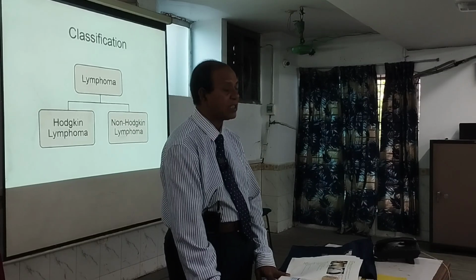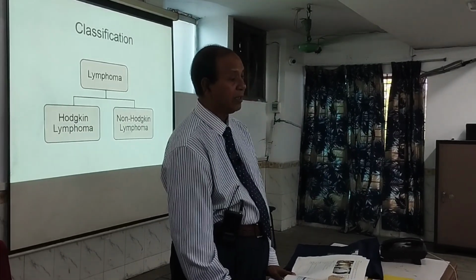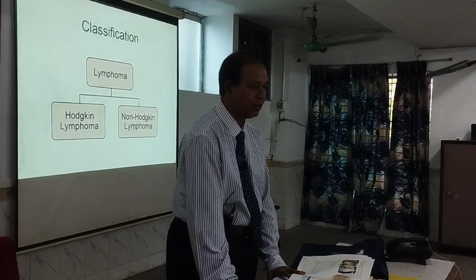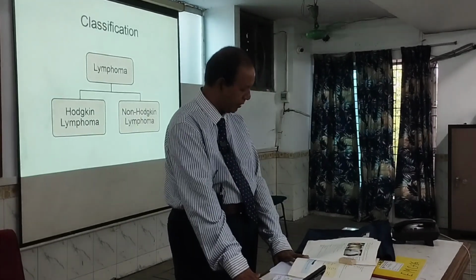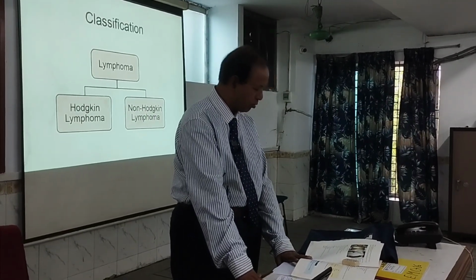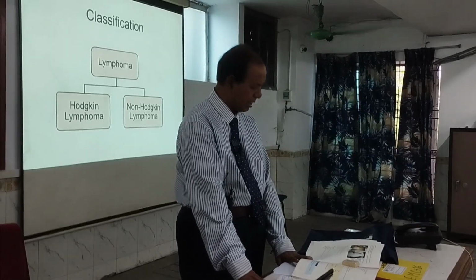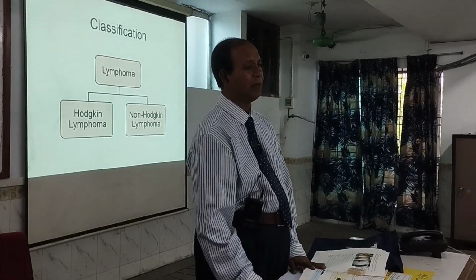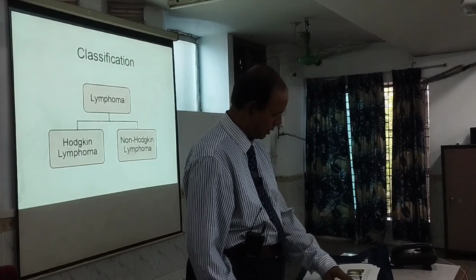That is X-ray chest, then CT scan of the abdomen, chest and head and neck. Next, ultrasonography of the abdomen, and echocardiography to see if there is any abnormality in the heart. Next, biochemical examination: liver function test and renal function test should be done.